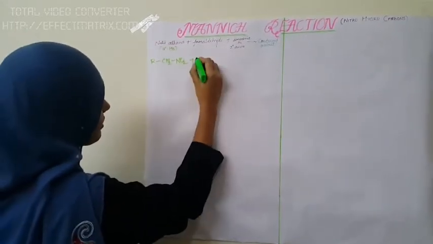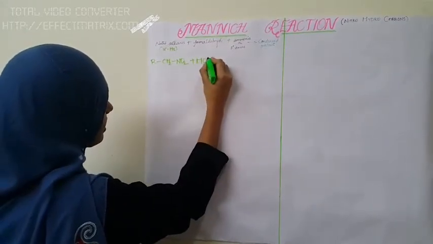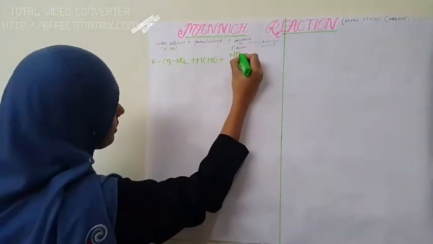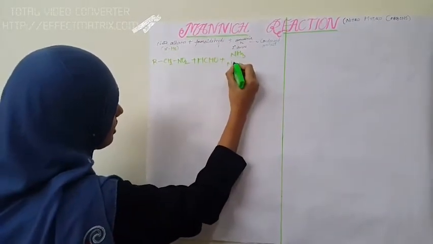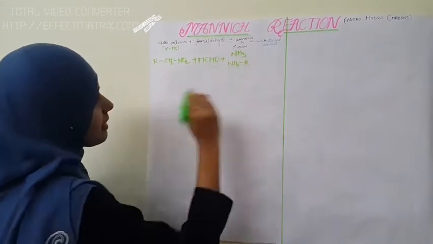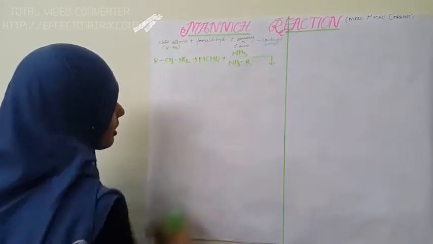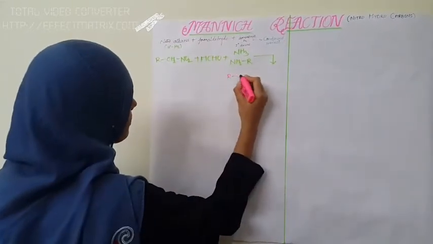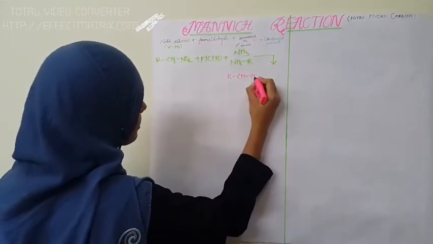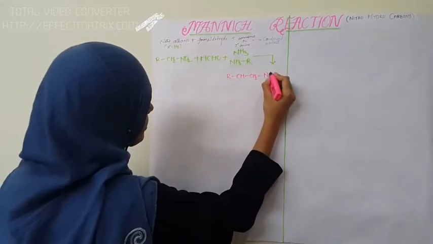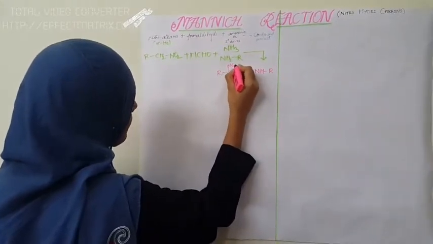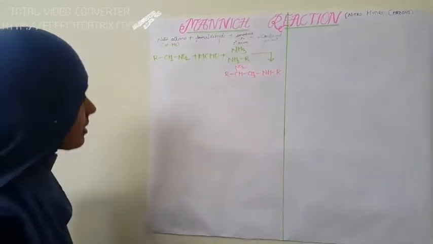On reaction with formaldehyde, HCHO, plus ammonia, NH3, or a primary amine, NH2R, it gives a condensed product. What is the product? R CH NO2 CH2 NH R. So this is the condensed product.